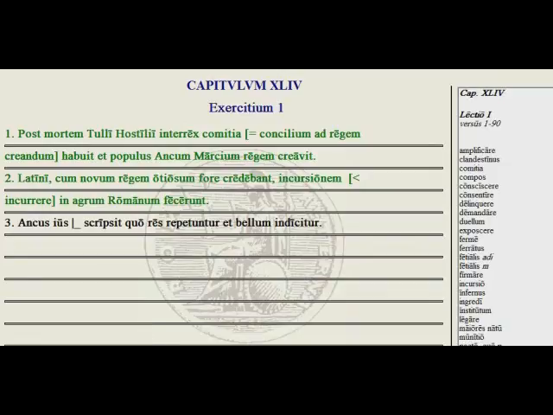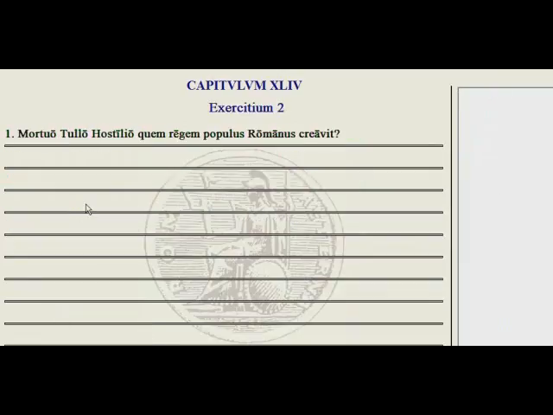Let's go on to number 2. Question and answer here, follow along. Mortuo Tullo Hostilio, quem regem populus Romanus creavit? With Tullus Hostilius dead, again, ablative absolute here, what king did the Roman people choose? Well, mortuo Tullo, populus Ancum Marcium regem creavit. The people chose Ancus Marcius.